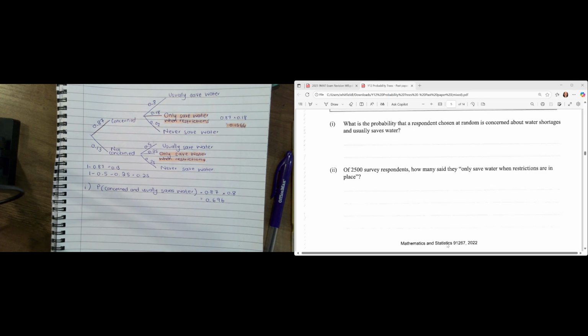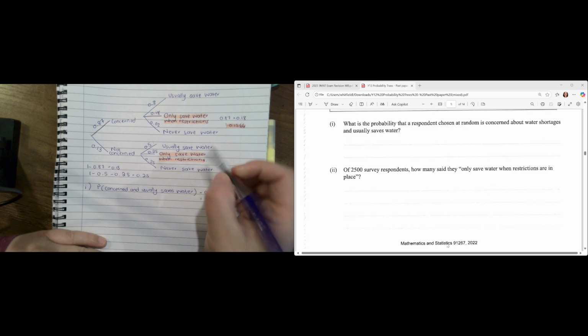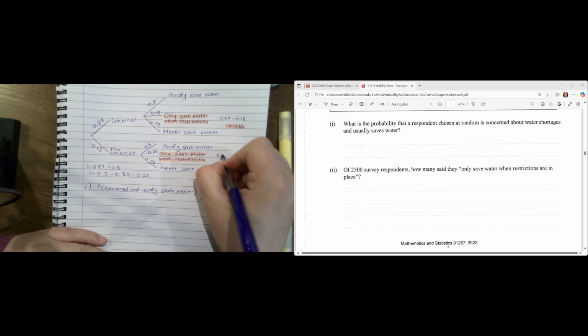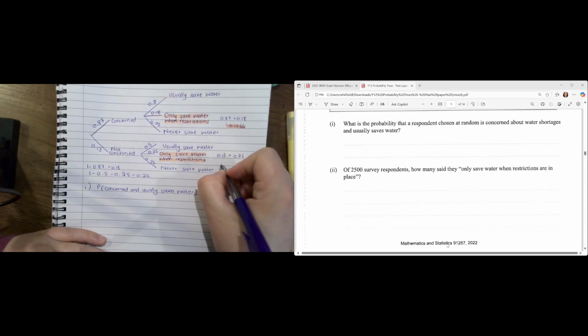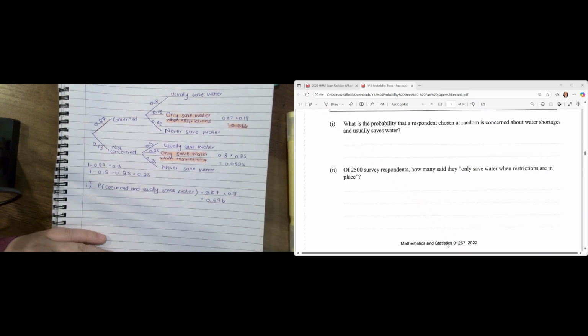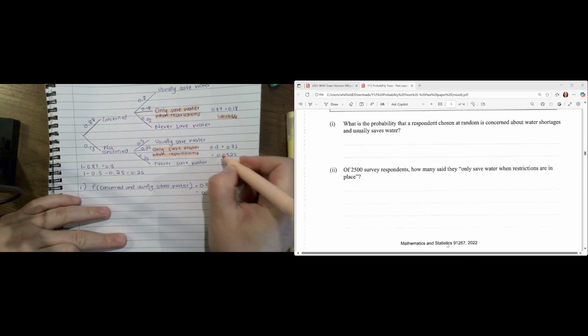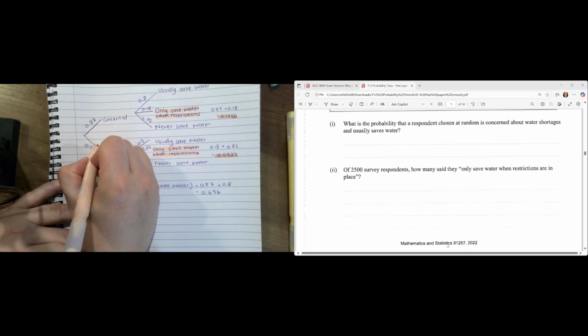Okay. Then we've got to work out this probability here. So this is going to be 0.13 multiplied by 0.25. And that is going to give us 0.0325. Okay, and we've just done that branch multiplied by that branch. Now I've got these two amounts.